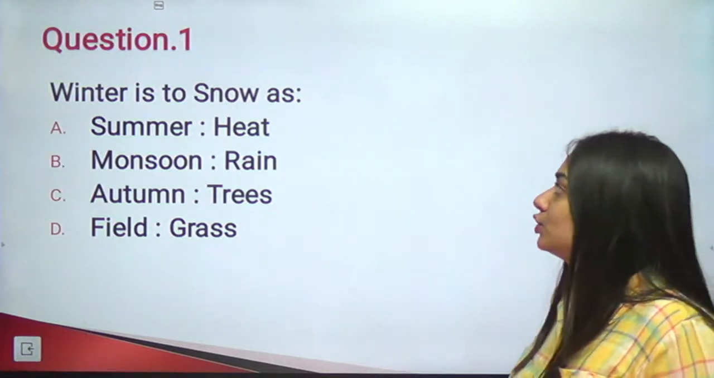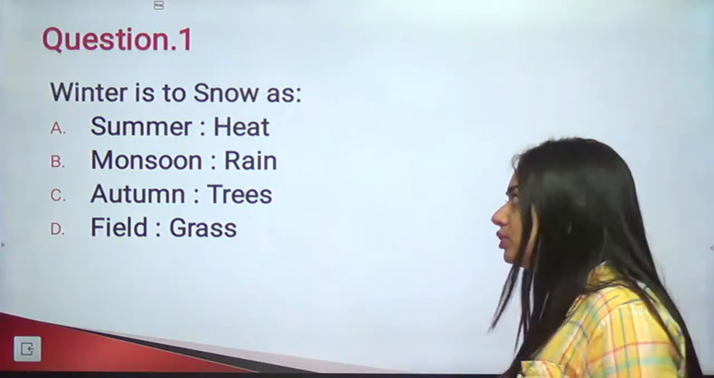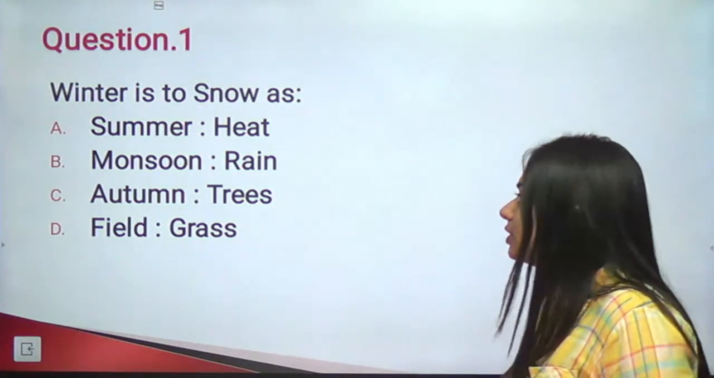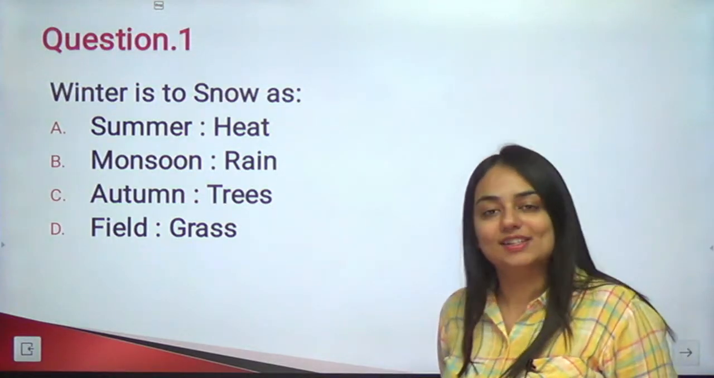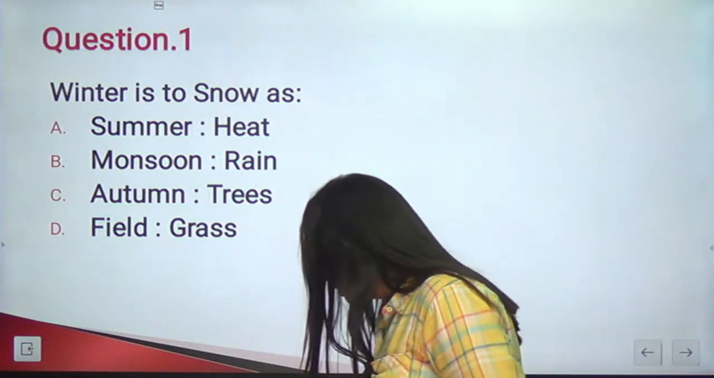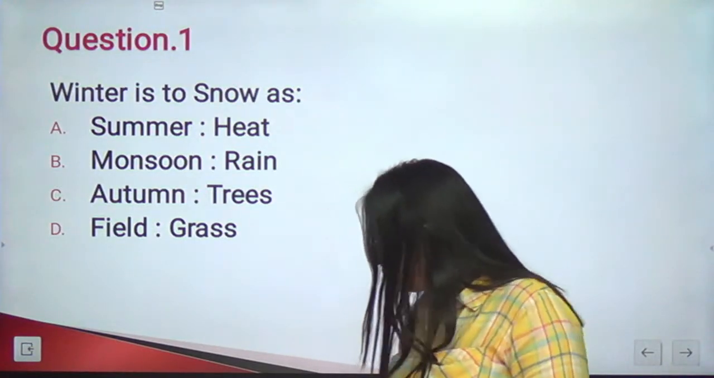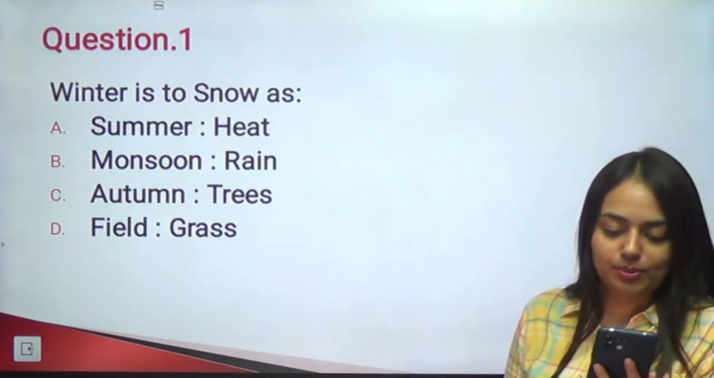So, winter is to snow as summer is to heat, monsoon is to rain, autumn is to trees, and field is to grass. Do you see that? That is a tricky one. Okay, so one first response we have, which is A, and some of you are saying it should be B. Ryu is saying it should be B.